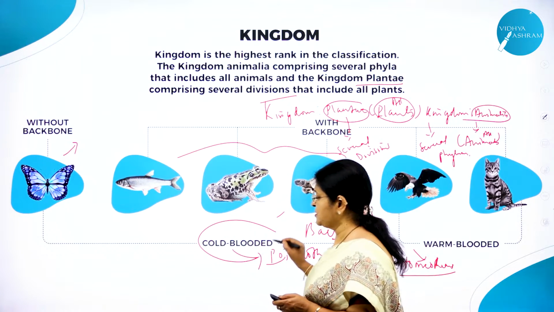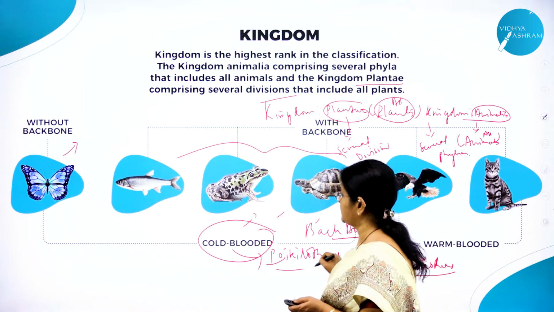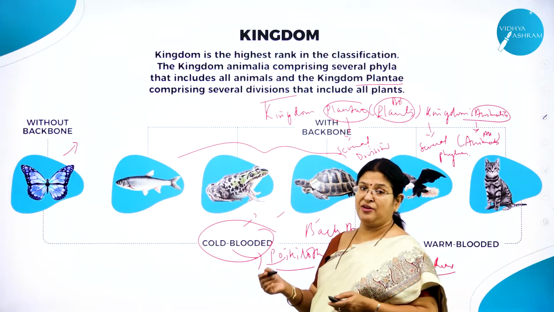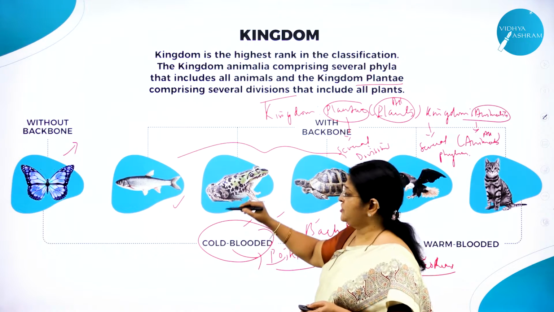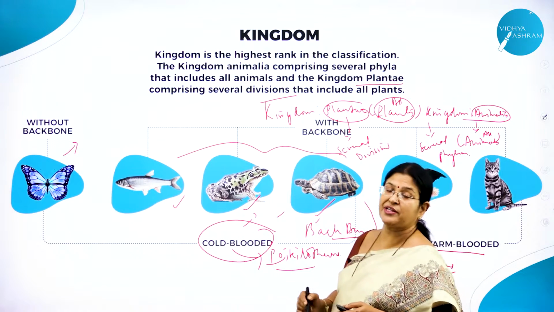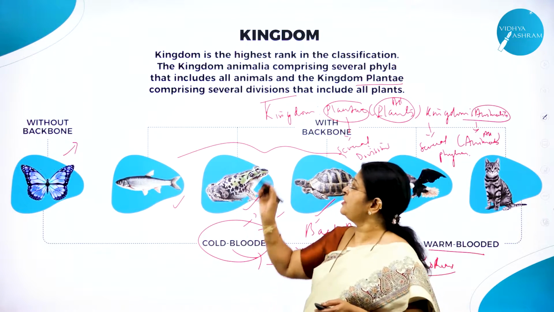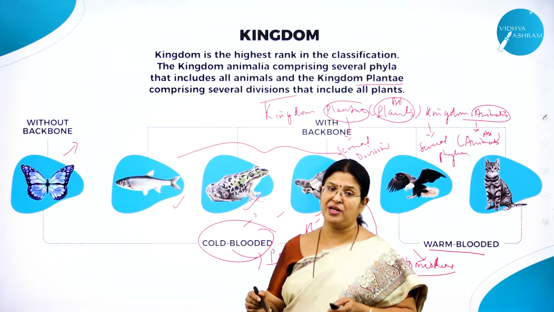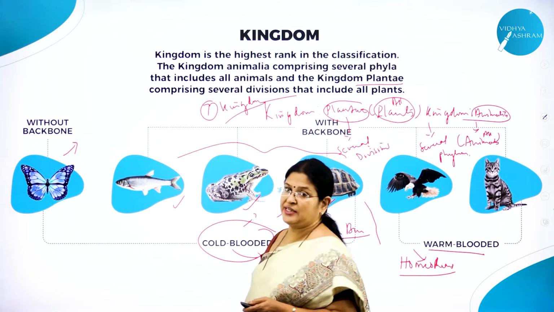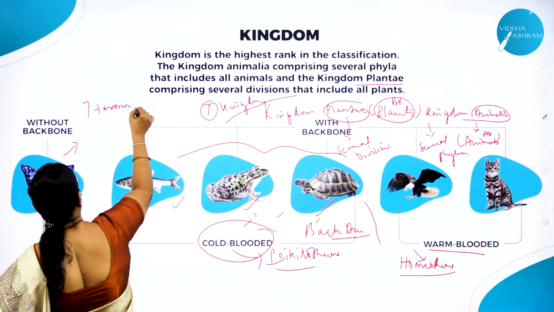So you group the animals into cold-blooded and warm-blooded. Cold-blooded animals are also called what? Poikilotherms, as I said. Poikilotherms means the animals whose body temperature changes according to the environmental conditions, like for example the fishes, the frogs, then the reptiles. From here we call them warm-blooded animals, where the body temperature is constant. It does not change according to the environmental conditions. So you have understood the 7th taxonomical unit, that is kingdom. Kingdom is the last taxonomical unit in the linear hierarchy, as we already studied in the last session.